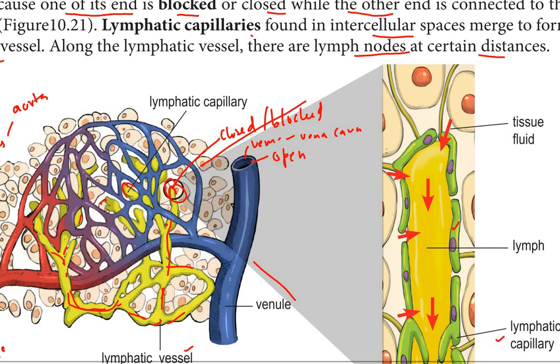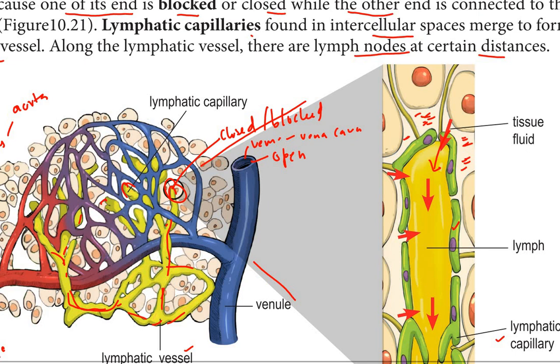So the tissue fluid here, from the intercellular space, that occupies the intercellular space, is tissue fluid. When it flows here, it will be known as lymph.